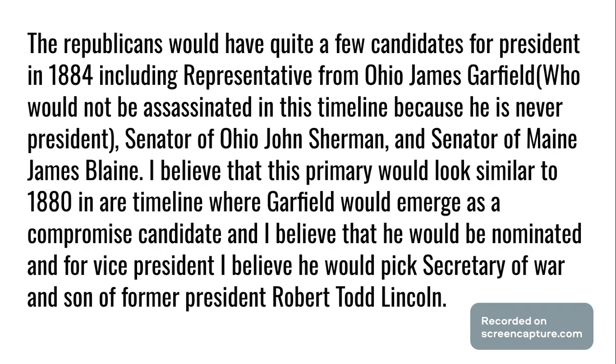The Republicans would have quite a few candidates for president in 1884, including Representative from Ohio James Garfield, who would not be assassinated in this timeline because he was never president, Senator from Ohio John Sherman, and Senator from Maine James Blaine. I believe that the primary would look similar to 1880 in our timeline, where Garfield would emerge as a compromise candidate, and I believe that he would be nominated. And for vice president, I believe he would pick Secretary of War and son of former President Robert Todd Lincoln.